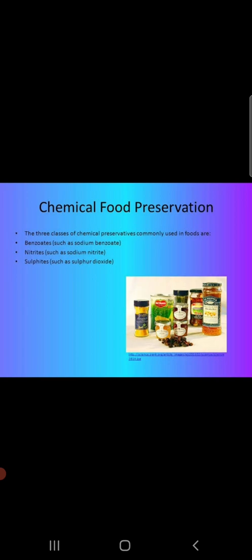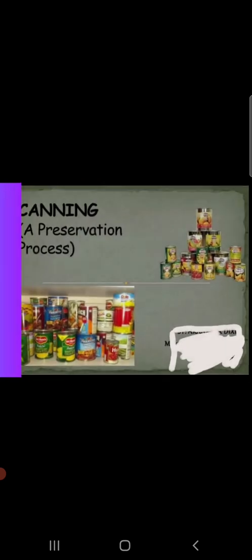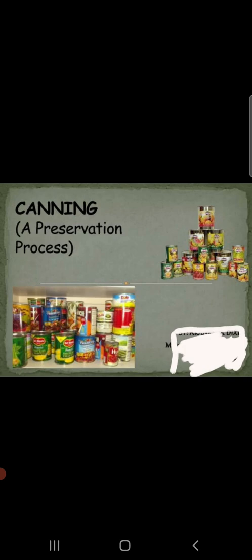The last method, children, for food preservation is canning. हम सब ने canned food देखा है. Food items are enclosed in cans which are then sealed and heated to 120 degrees to destroy the microorganisms. Canned food can remain good to eat for years provided the cans are not damaged.